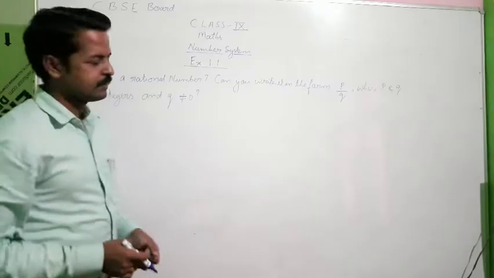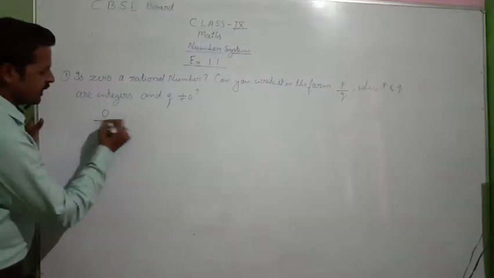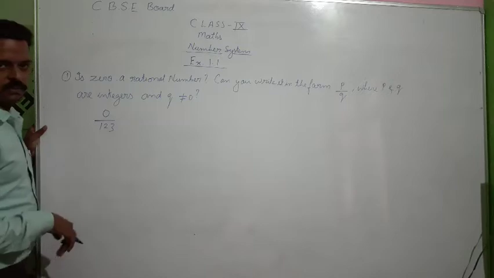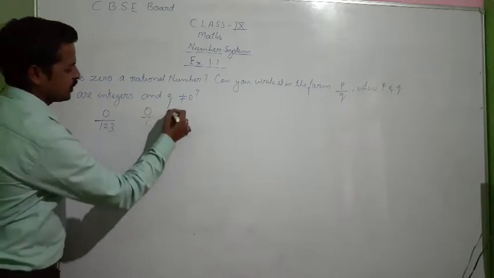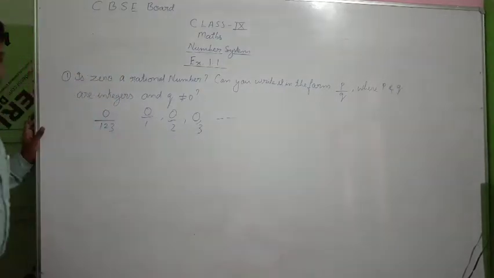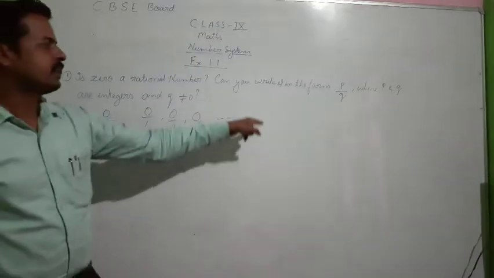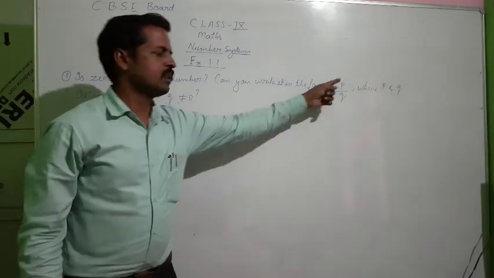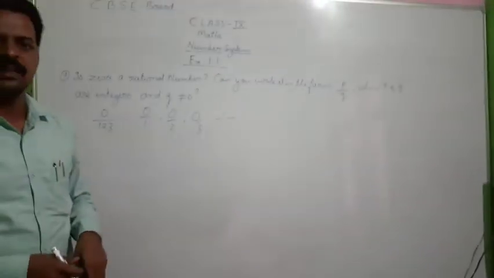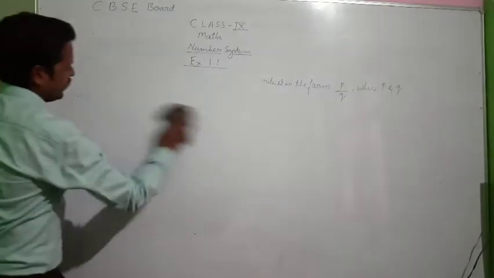Yes, we can write 0 upon anything. 1, 2, 3, anything is 0. 0 upon 1, 0 upon 2, 0 upon 3, you can write it anyway. So our answer is what? Yes, we can represent it in the form of p by q, where p and q are both integers. This was the first question. It's a very easy question. I hope you understood.